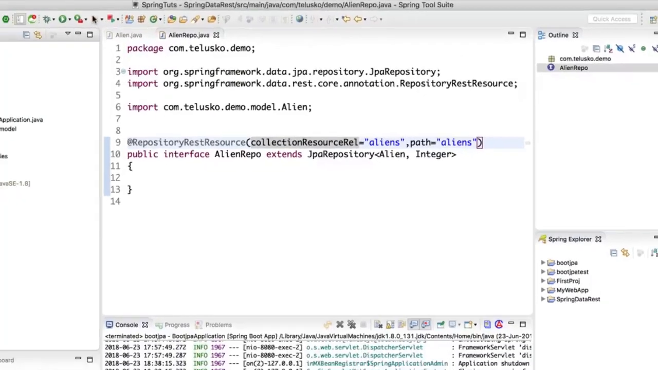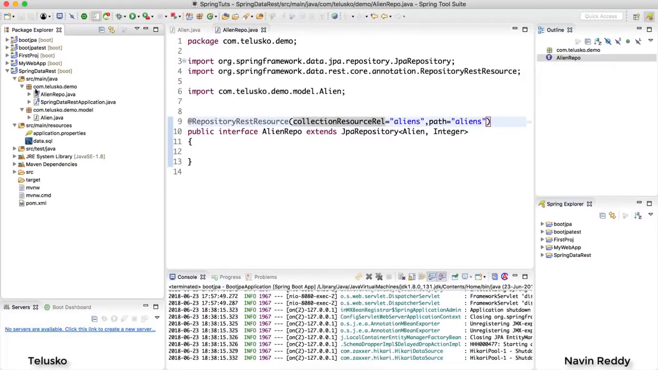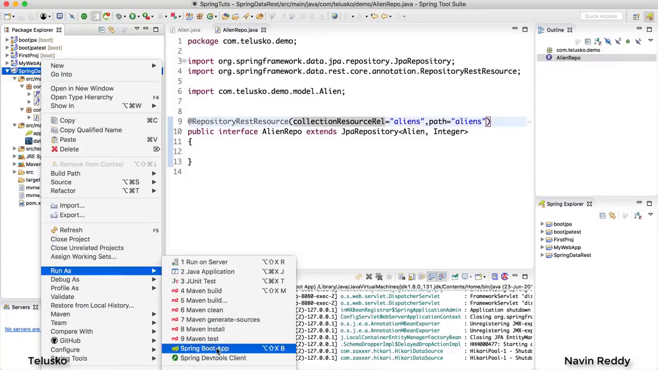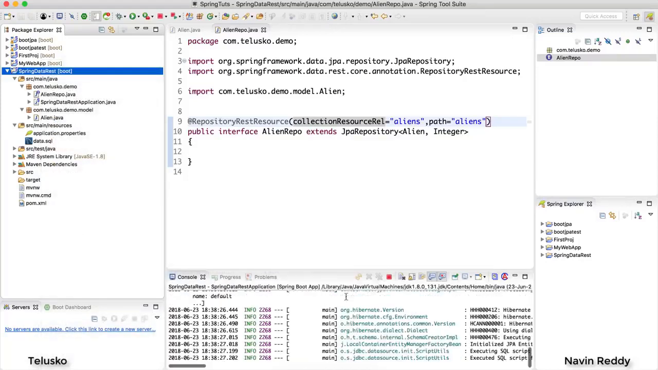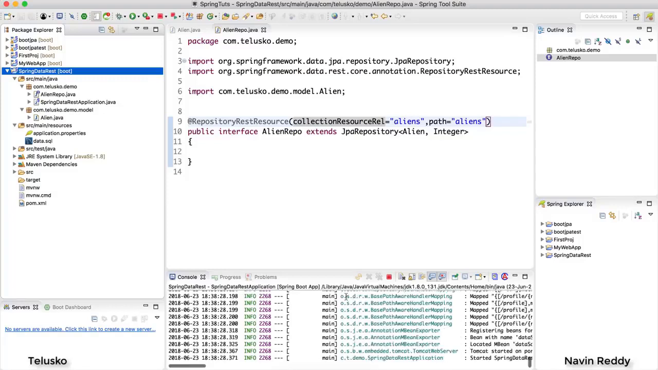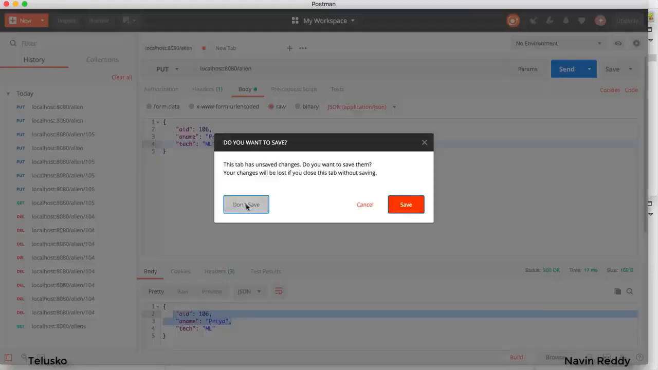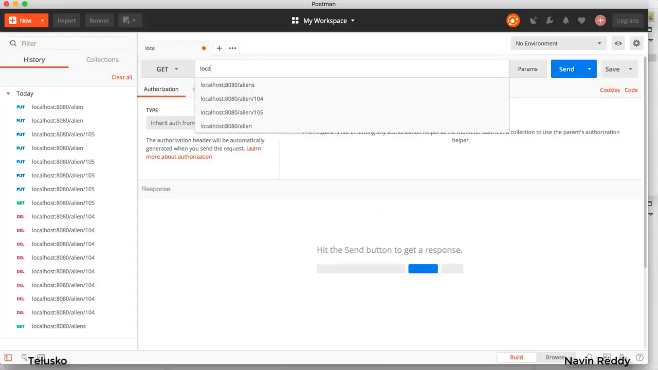I will just stop the old execution and start the new one. So I will say Spring Data REST, run as Spring Boot app. Okay, now how do I verify if it is working? Let's go back to Postman, and we have some earlier executions. Let me close those things, and here I will send a request. I would say localhost:8080/.